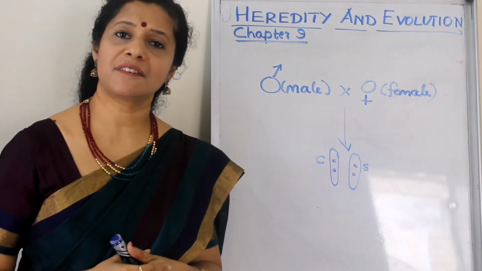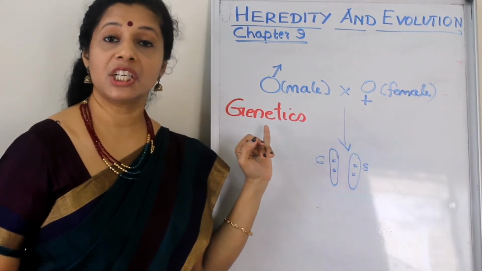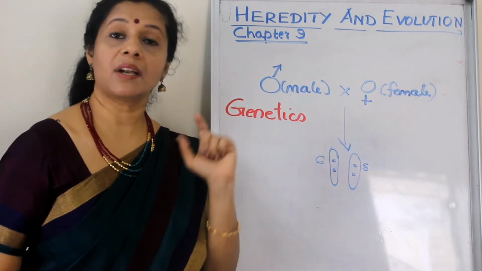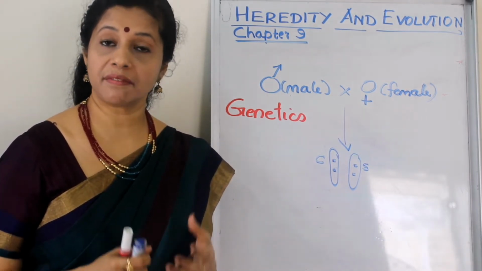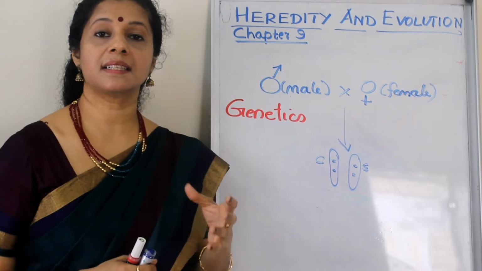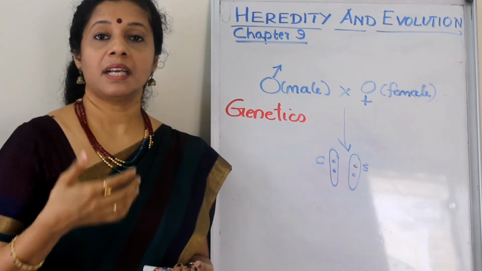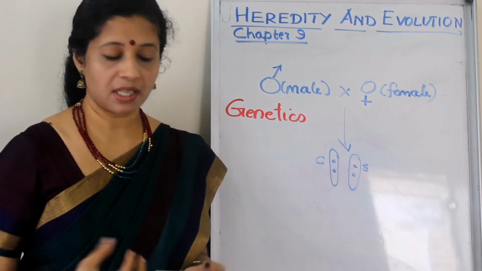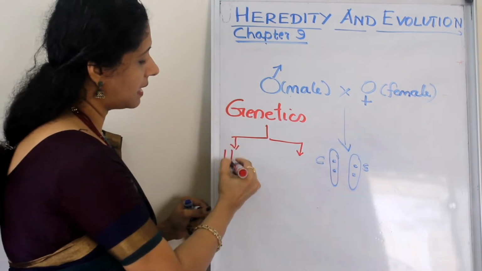So where will we get the answer for this? The answer to all these questions we get from a branch of biology called genetics. Genetics was started by some experiments done by an Austrian monk or priest called Gregor Johann Mendel. He is known as the father of genetics. Almost a century ago, he started his experiments in certain plants called garden peas. His experiments gave us an idea about the technique of genetics. So it developed into a branch of biology. Actually, genetics deals with two aspects. One is heredity.